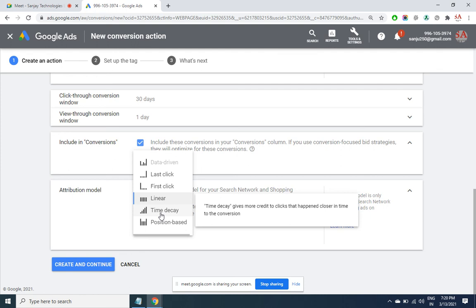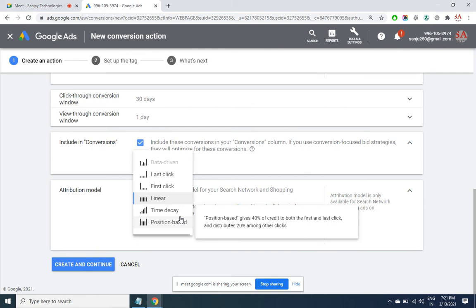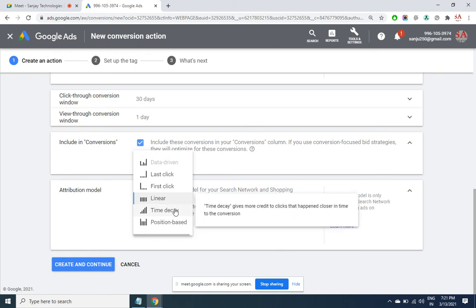But then after the Google click and then that conversion happens, if it is latest, Google takes more credit of it. But let's say he clicked an ad in Google today and after a few days he clicked in Yahoo and then he signed up. Then Google will take only 0.2 or 0.3 credit of it according to the time decay. So the range of days, that ratio is calculated and accordingly the credit is taken. So you don't have to pay for the full conversion. You will be paying only for 0.3 conversion, 0.4 conversion if it is an old click. That's what time decay means. No one uses it, but for knowledge purposes you must know.